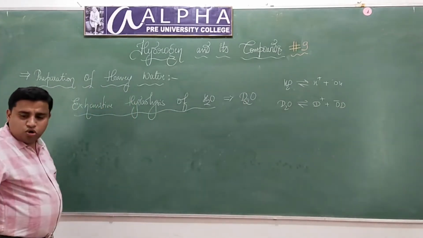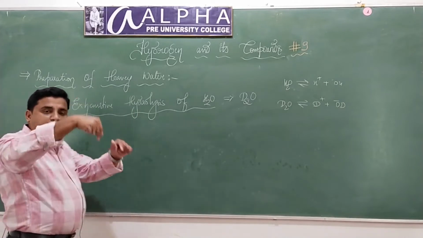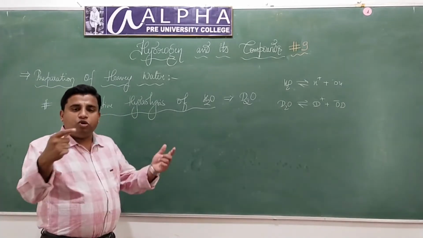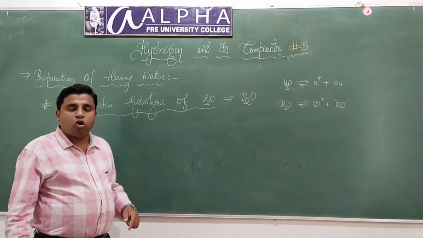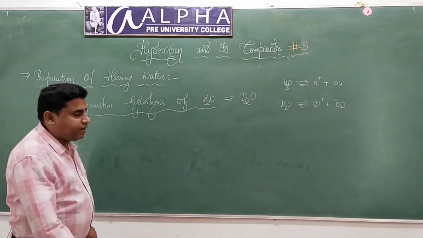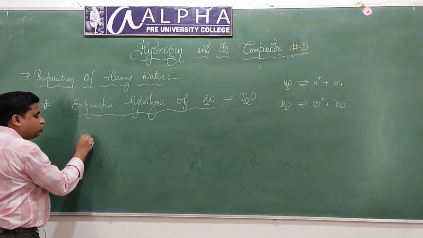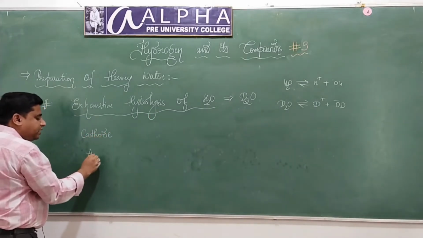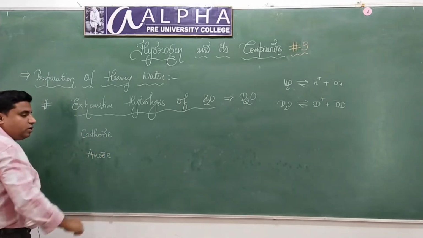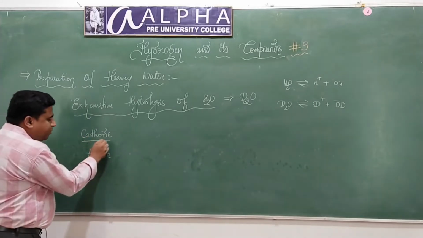You will dip platinum electrodes in water and pass a high voltage current. So what happens at the cathode, and what happens at the anode?